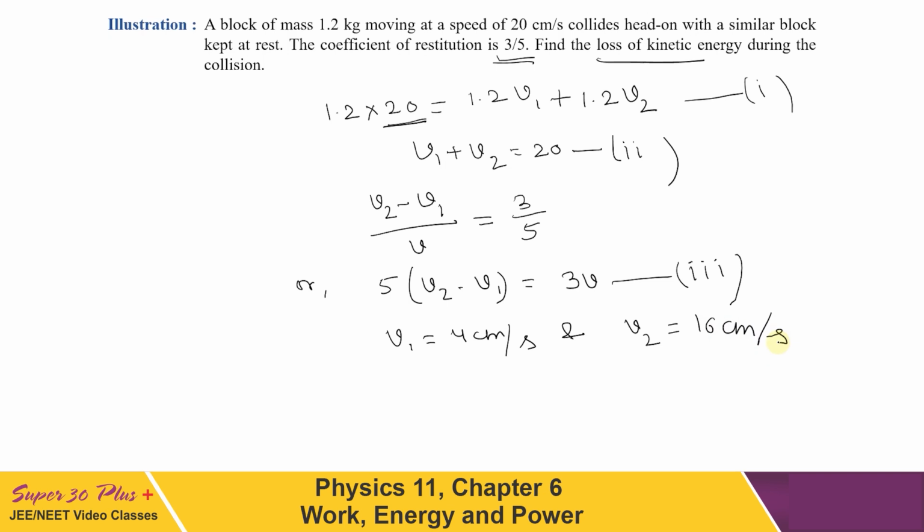But it is asking for loss in kinetic energy. So the loss has to be equal to initial kinetic energy minus final kinetic energy.